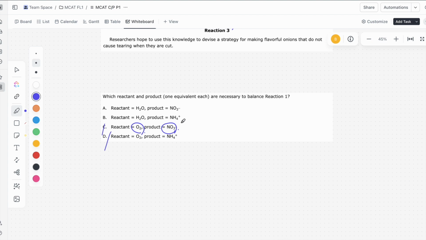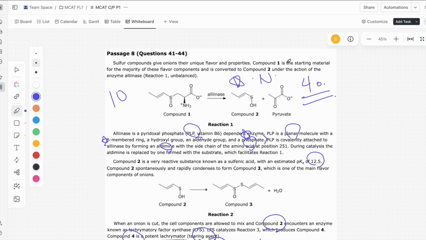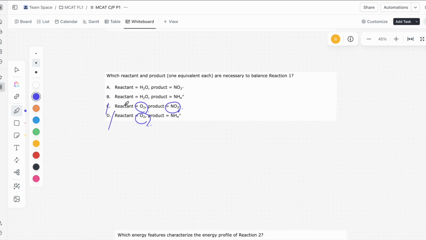That's equivalent to just adding 1 on the right. And then for D, we're adding just 2 oxygens on the left, the reactant side. And like we said, we only need 1, so it can't be C or D. So between A and B, what do we see? Again, for A, we're adding 3 on the right and 1 on the left for the oxygens. So that's essentially the same as just adding 2 oxygens on the right. And like I said again, we need 1 oxygen on the left and 1 nitrogen on the right. So we know that it can't be A.